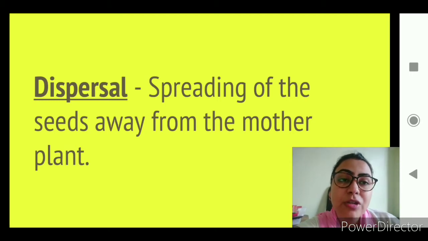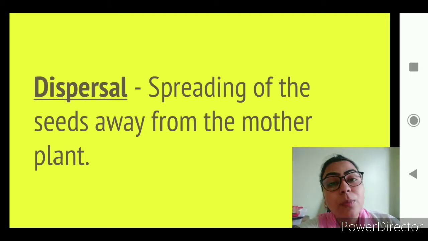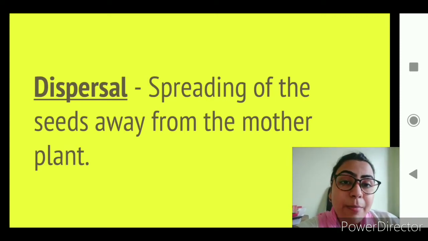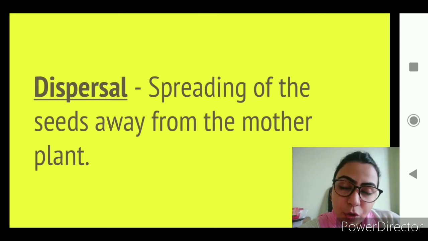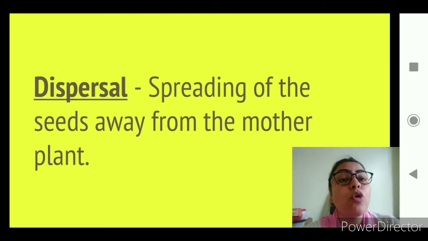So, it will need more water, more nutrients from the soil. Yes, and the seed will not get enough water, enough nutrients for it to grow. So, it is very important that dispersal occurs, that the seeds are taken away from the mother plant and they get a place where they can get enough water, enough nutrients, enough soil for them to grow.